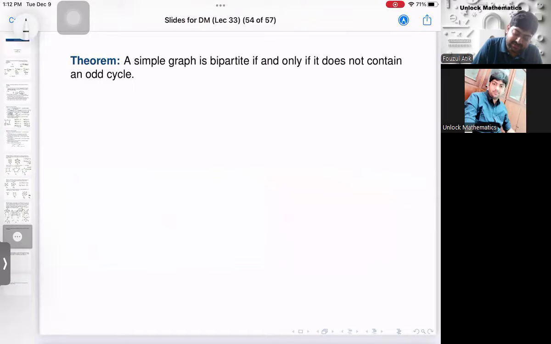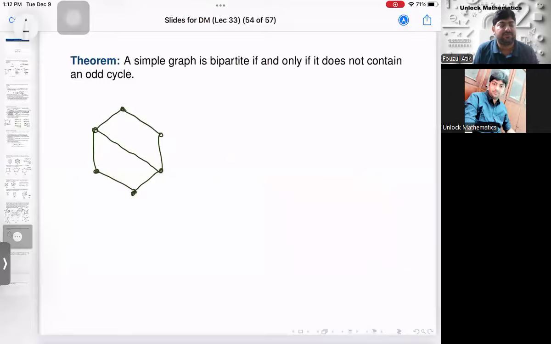Clear? So I'm giving some examples. You can now clearly tell me, without wasting your time, whether the graph is bipartite or not. This graph, is it bipartite? Yes, no odd cycle, bipartite. Now I'm adding one more edge into it. Is it bipartite? Still it is bipartite because there is no odd cycle in it.